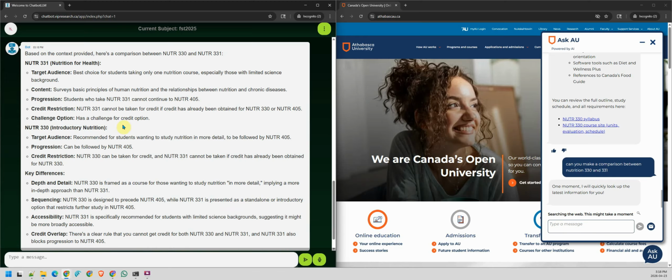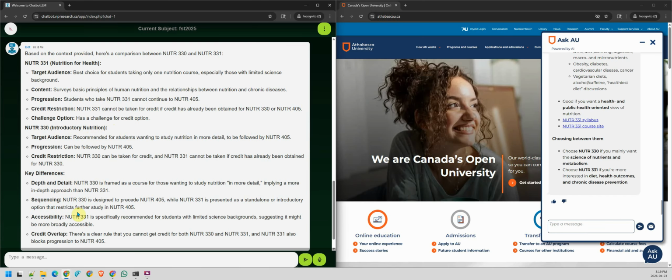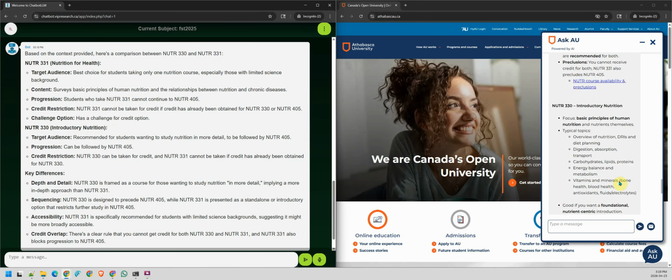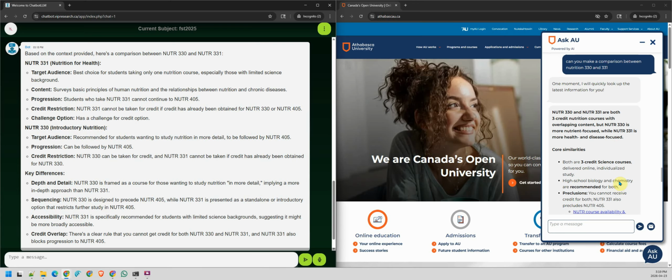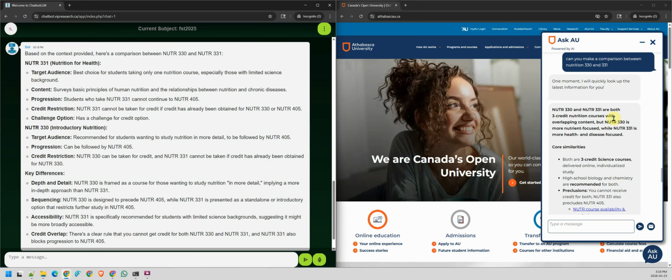On the left hand side, MASA will tell you the 330, 331, and the key difference here. Now, the right hand side has come out with something, and apparently it's saying both are 3 credit nutrition courses. 330 is a nutrition focus, 331 is a health and disease focus.